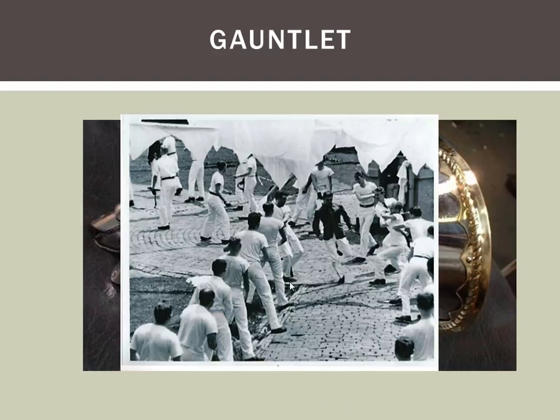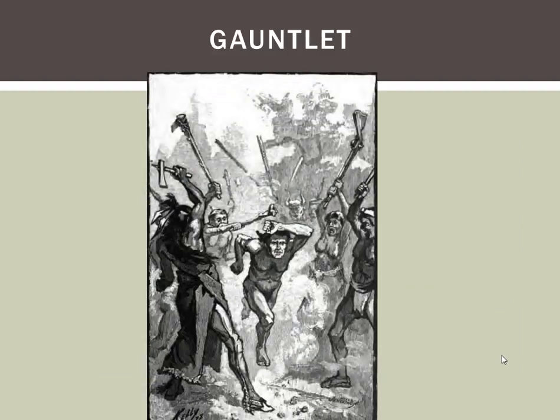Another form of gauntlet is a type of punishment where lines of armed men line up, each with a weapon like a baton, baseball bat, something of that nature, and you have to run through, taking a whack from each guy in the gauntlet. That's where the term running the gauntlet comes from. The Native Americans used to do this with war clubs as well.